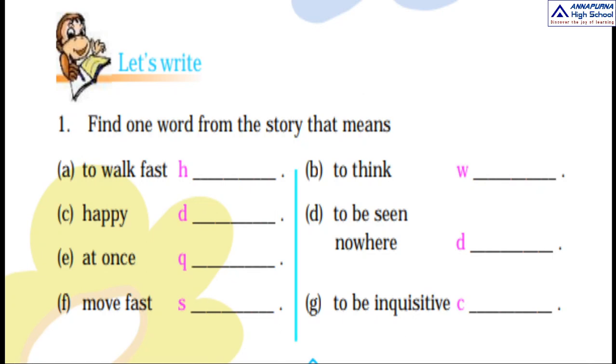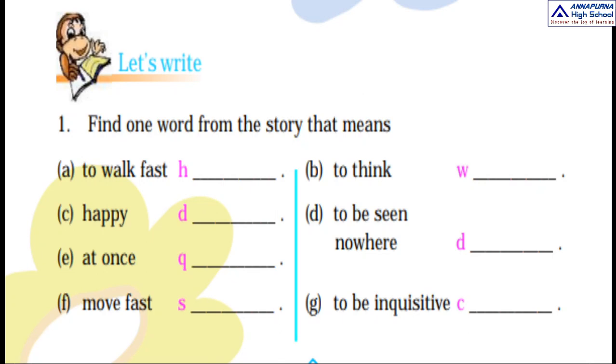Next one is happy. So here also you have to find one word from the story and it begins with D. So happy means delight. Already we read in our new words meanings. So happy means delight. Next one is to be seen nowhere. So here meaning is disappeared.